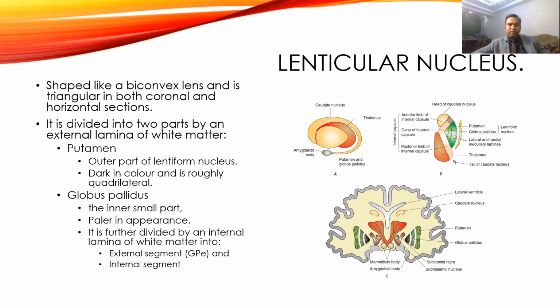It shows a biconcave lens-like structure. That's why the name is given, lenticular nucleus. And if you see it from the side view, it looks more like a triangular structure. So if you see it from the front, it will be a biconcave shape.